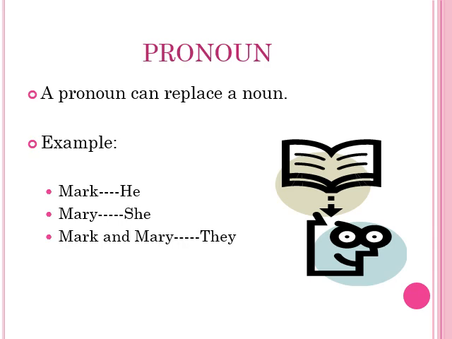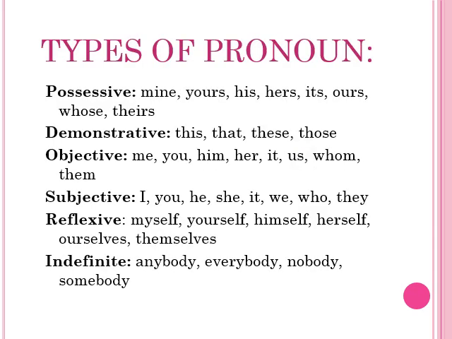Then we have pronouns. Basically, a pronoun can replace a noun. For example, Mark can be replaced with he, Mary with she, Mark and Mary with they. There are different types of pronouns, for example possessive, demonstrative, objective, subjective, reflexive, and indefinite. Some of the examples are mentioned here. A possessive pronoun shows the possession of something: mine, yours, his, hers, its, ours, whose, theirs.